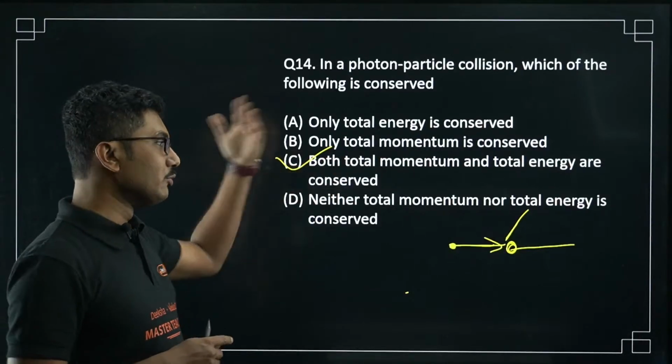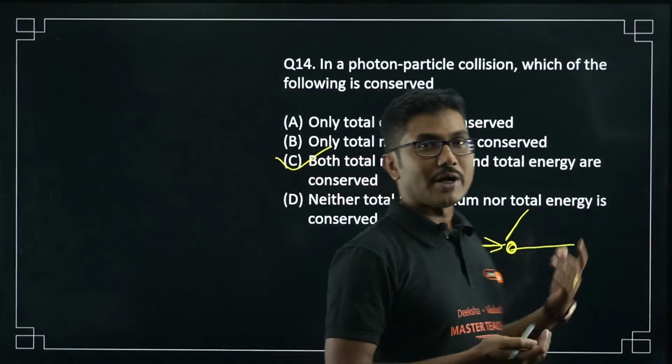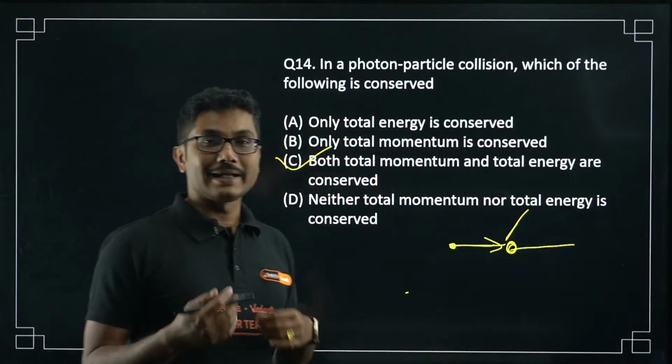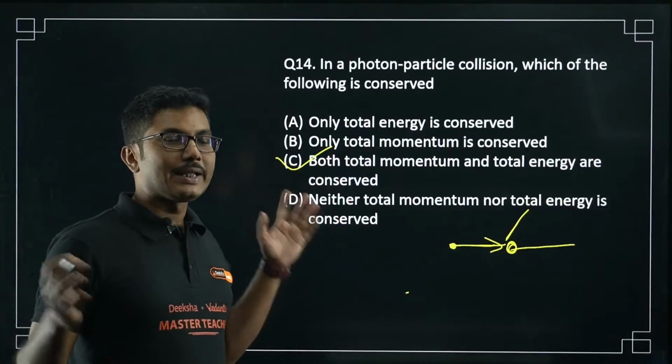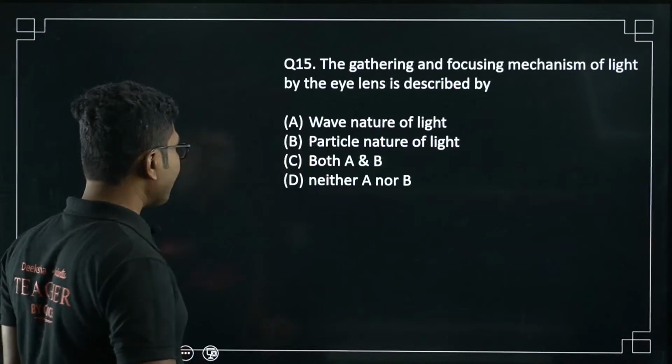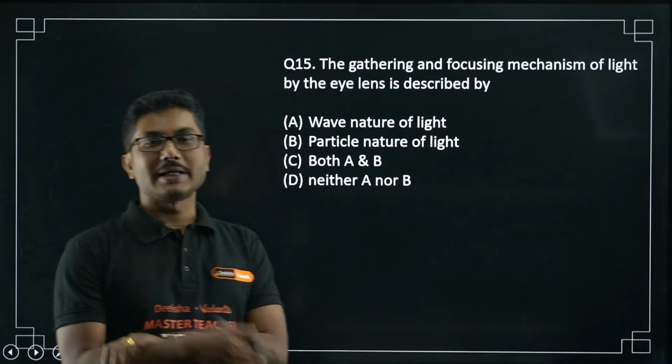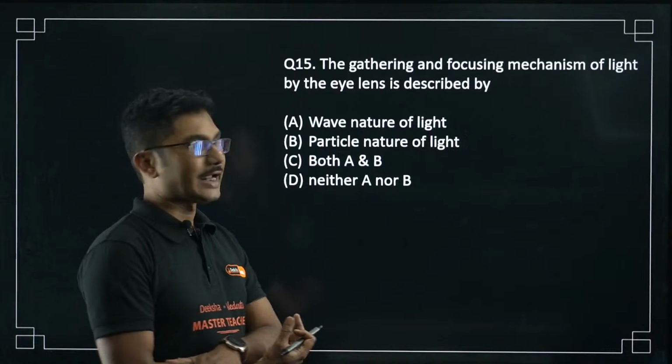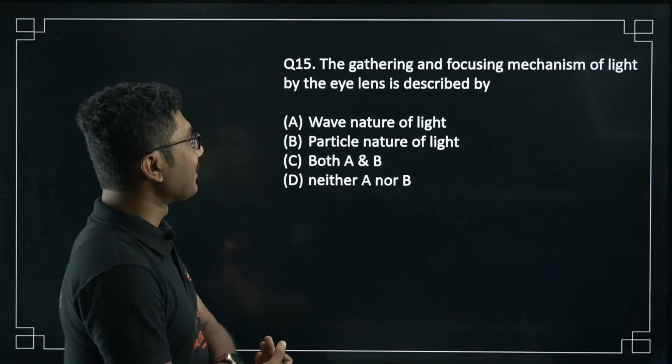When we move to graduation, you have to calculate the scattering angle. A lot of complicated mathematics is there for this scattering experiment. Conservation of momentum and conservation of energy, you have to apply both and then find the angle of scattering, which is actually fun mathematics.